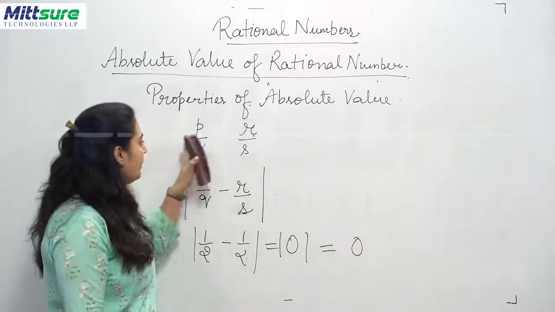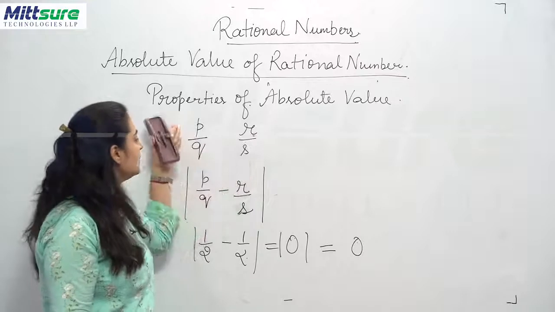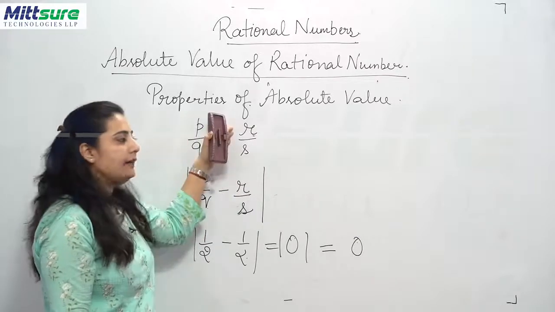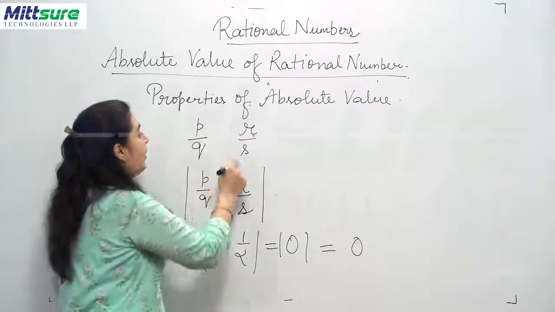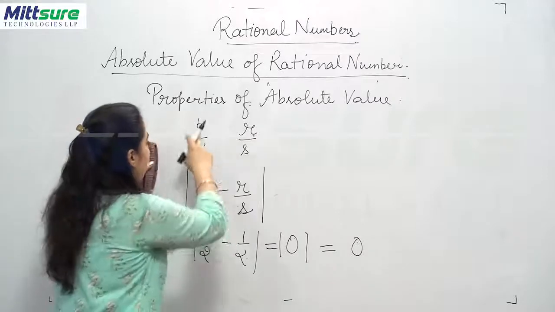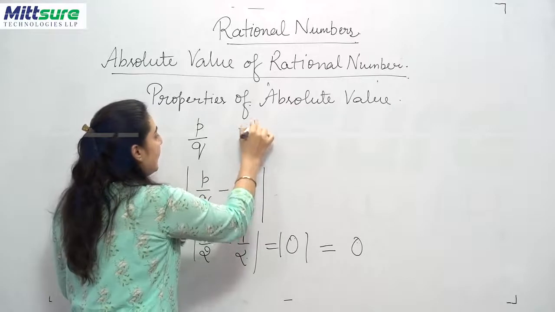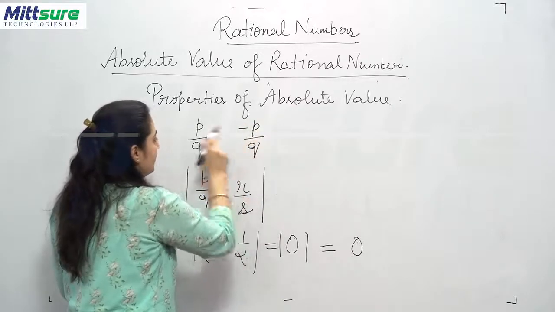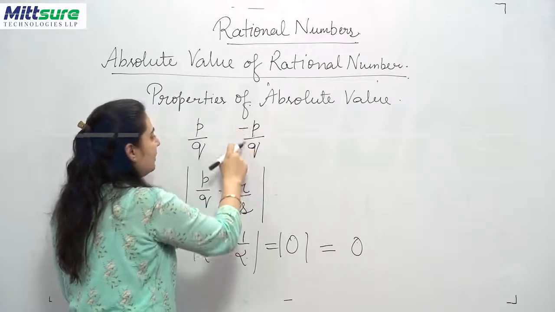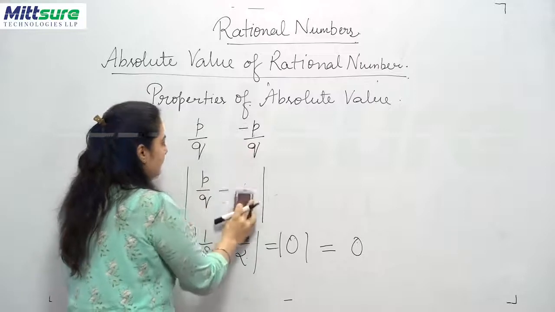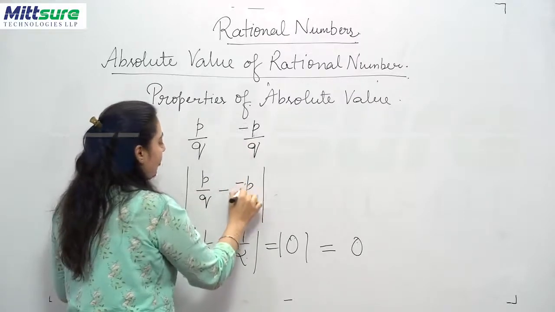Clear? Now if I have two rational numbers, instead of taking some other different rational number, let's take p upon q and minus p upon q.